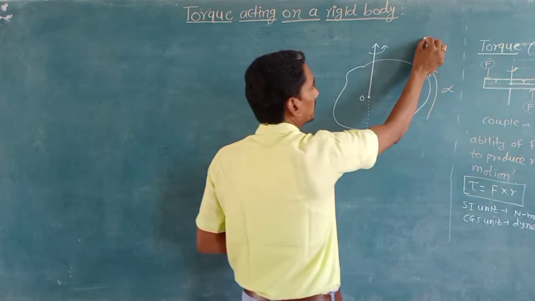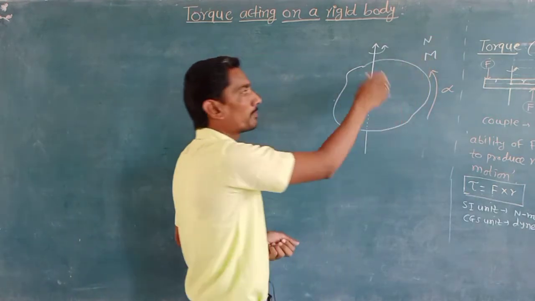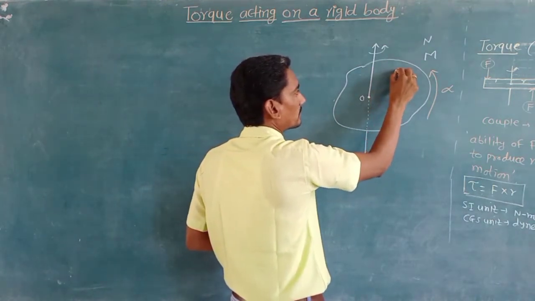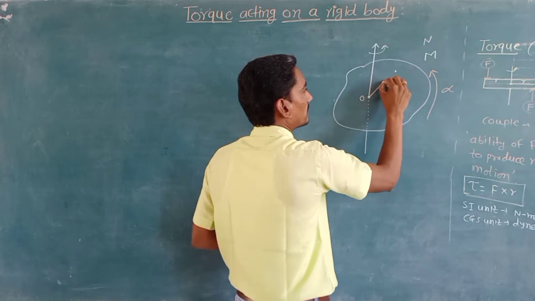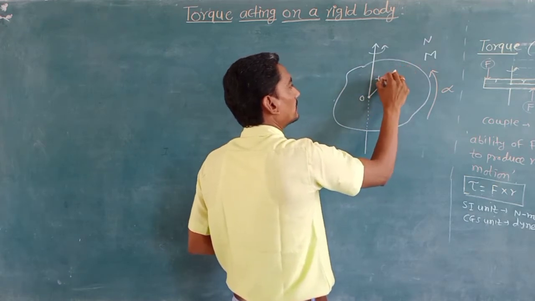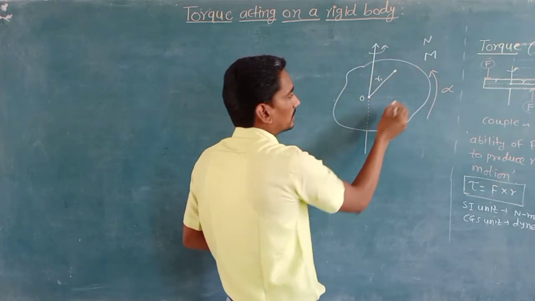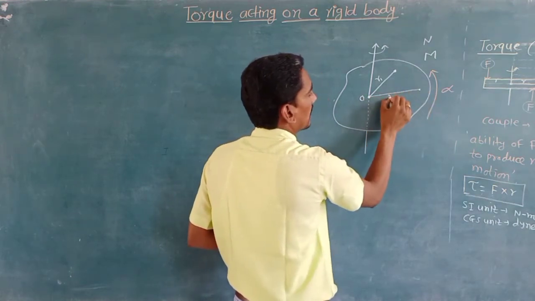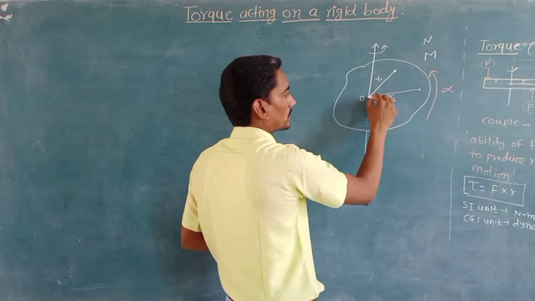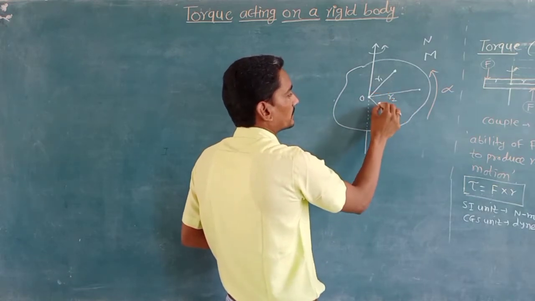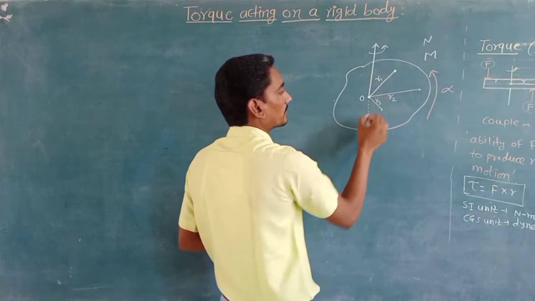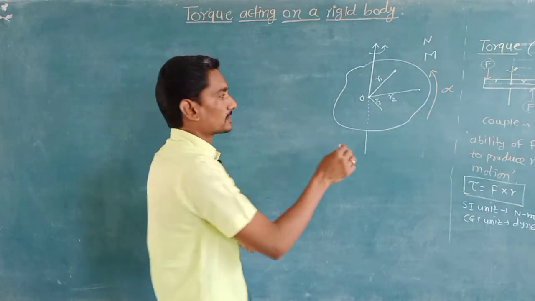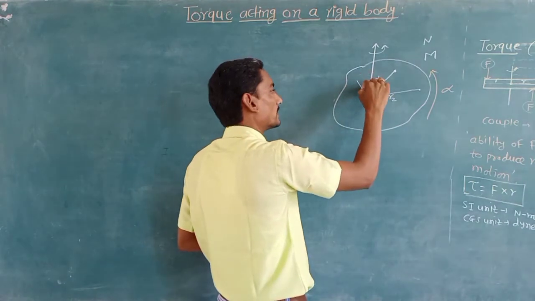Suppose capital N is the number of particles within the body. Suppose this is the first particle, situated at a distance r1 from the axis of rotation. Suppose this is the second particle, at distance r2 from the axis of rotation. This is the third particle, at a distance r3 from the axis of rotation. So the body consists of n number of particles. Suppose this is the nth particle.